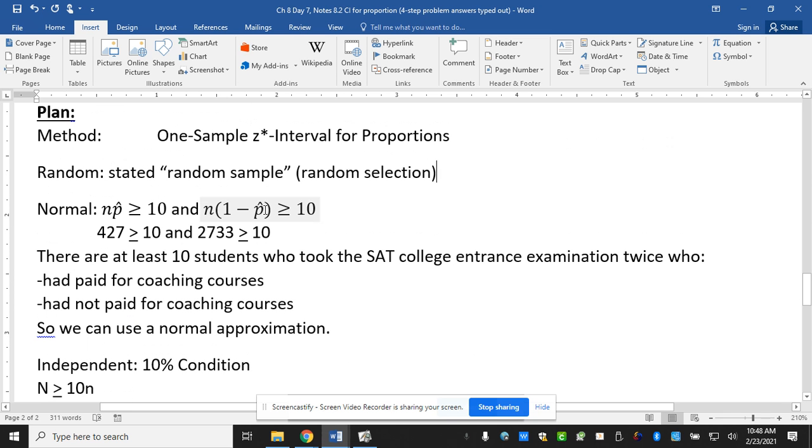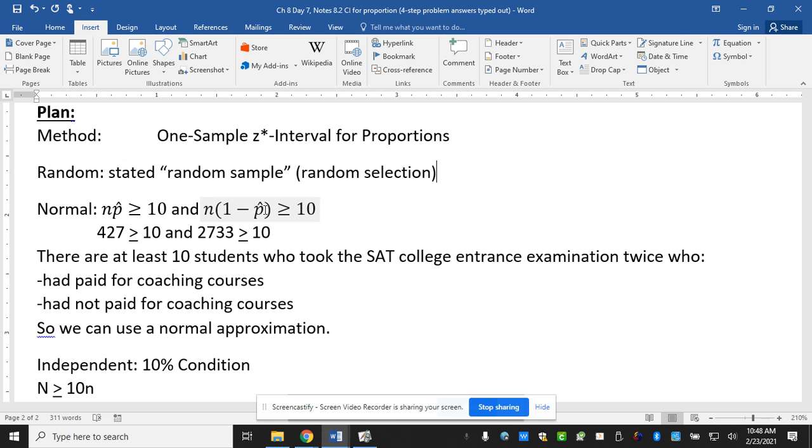So normal, this one actually gave us both things that we needed there. Just saying again, N times p hat is technically the total number of what? Successes, whereas N times 1 minus p hat is the number of failures. So in this problem, it gave us both of them.